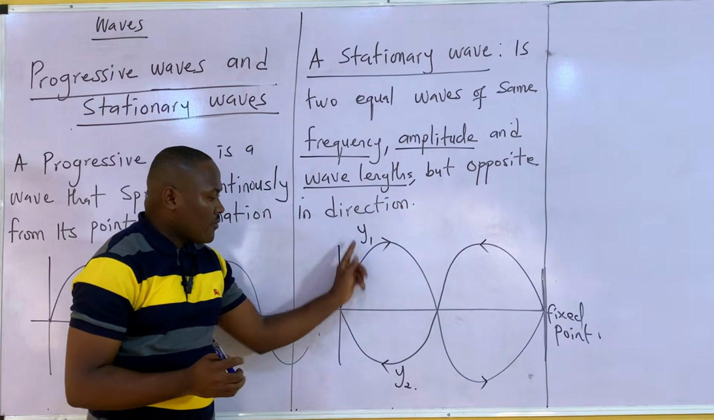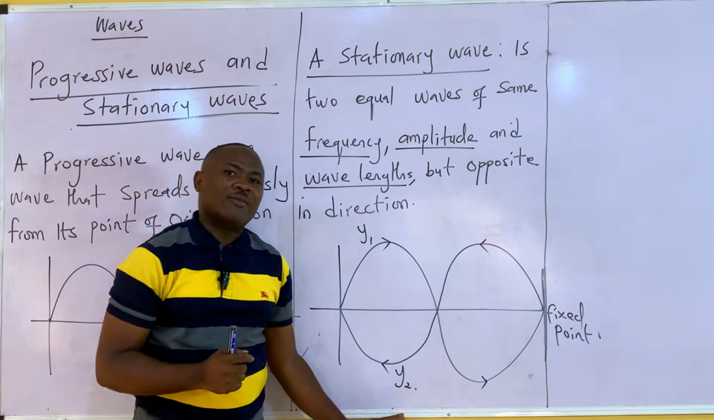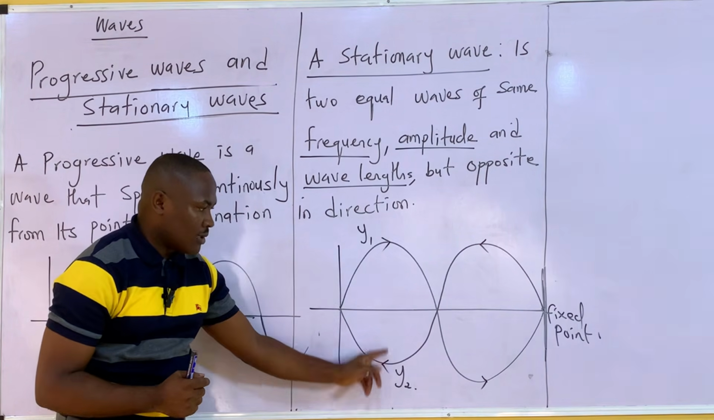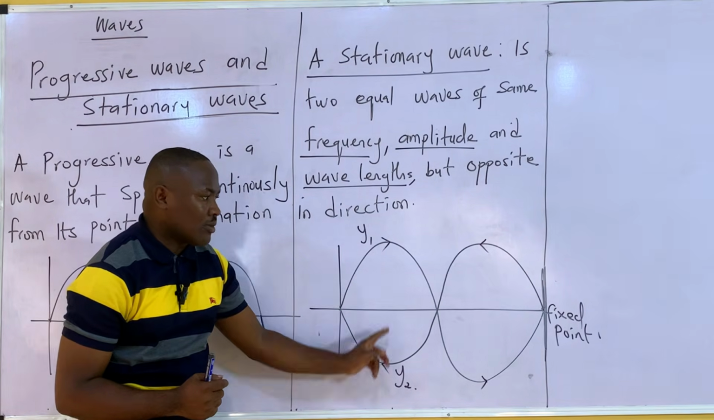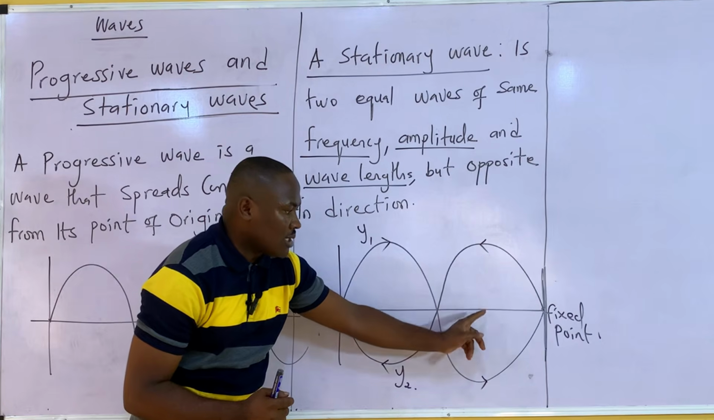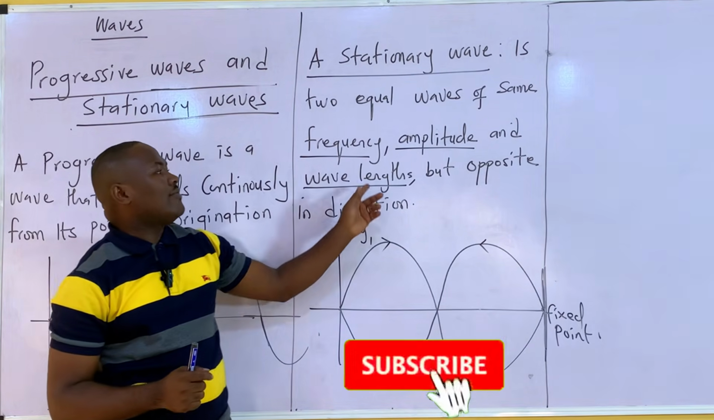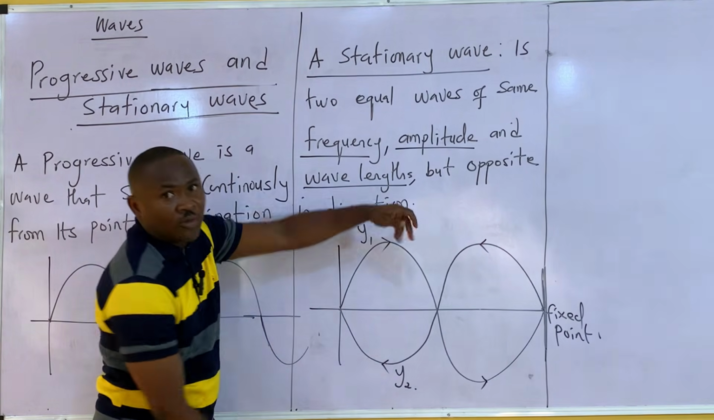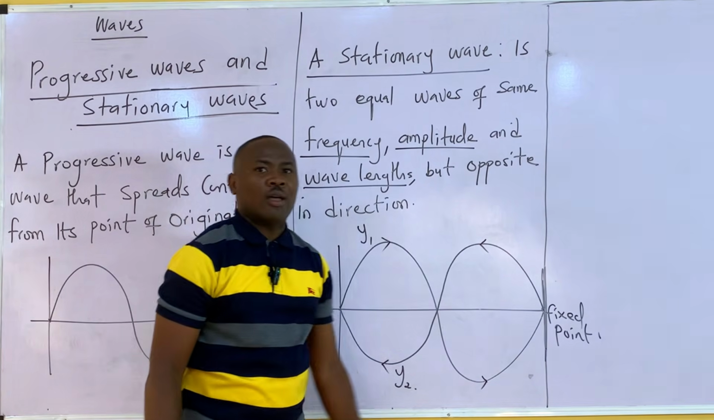So this wave and this wave have the same frequency. This wave and this wave have the same amplitude, maximal displacement. This is the maximal displacement, this is the maximal displacement. So they have the same amplitude and they have the same wavelength, but they are opposite in direction. This is a stationary wave, and this wave does not transfer energy.